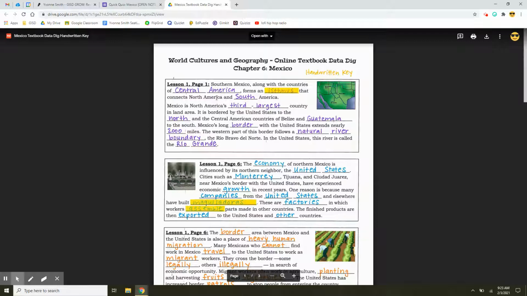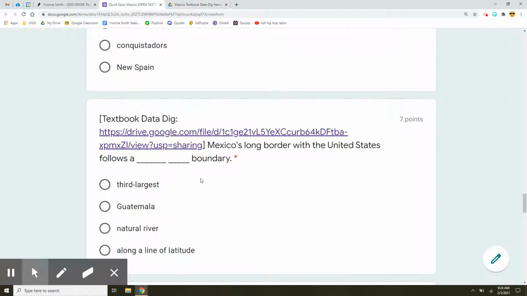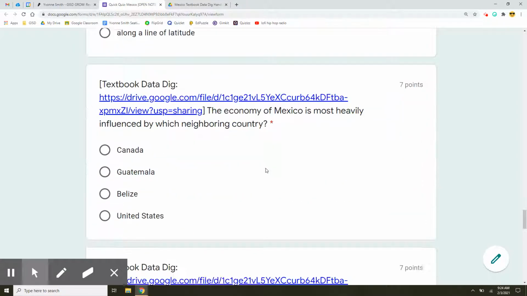And you'll notice that it really will just tell you answers, and you have to go through and figure out where to look for the answer. So for example, this border follows a blank, blank, blank. A something, something boundary.